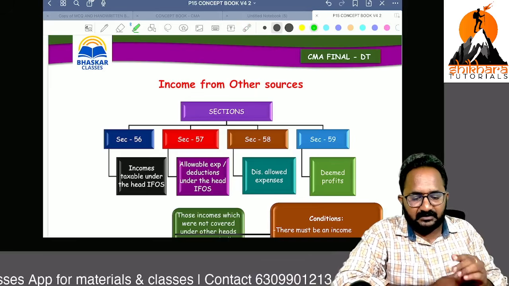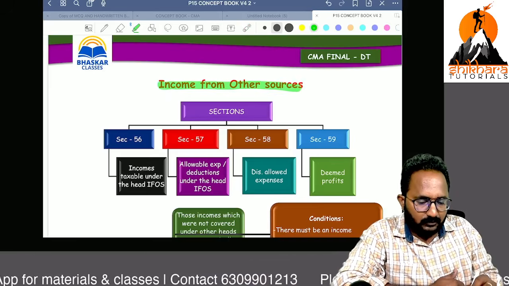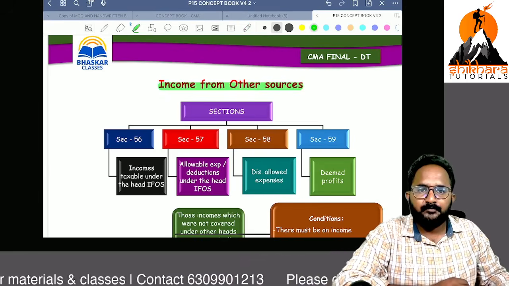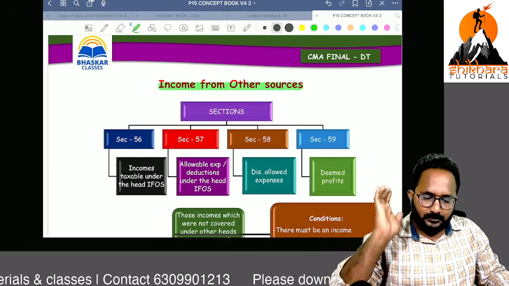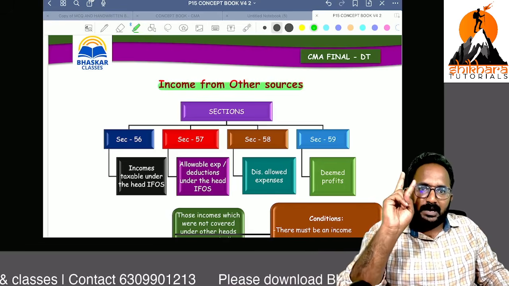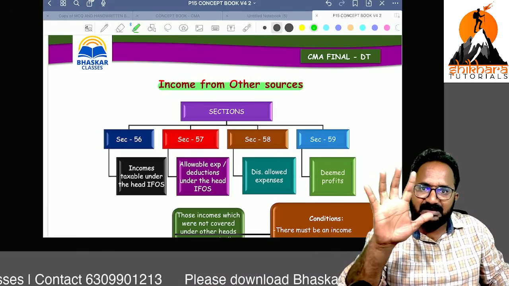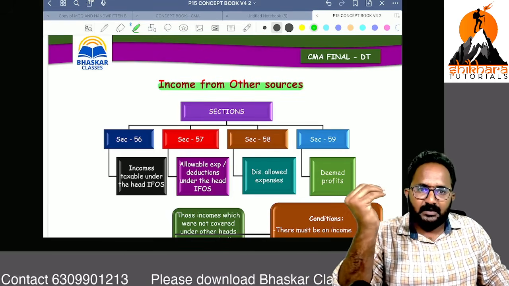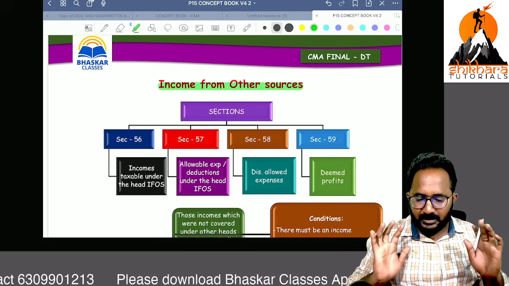Now we can start our discussion with respect to the income from other sources chapter. No need to refer to the entire chapter. We just have two amendments in this chapter. The two amendments are enough for writing your examinations. Now I will tell you.